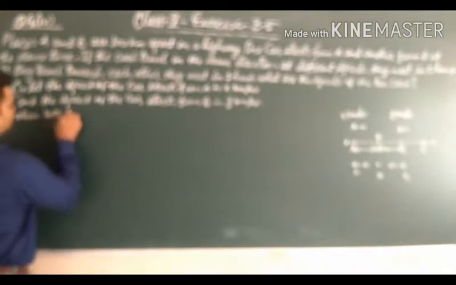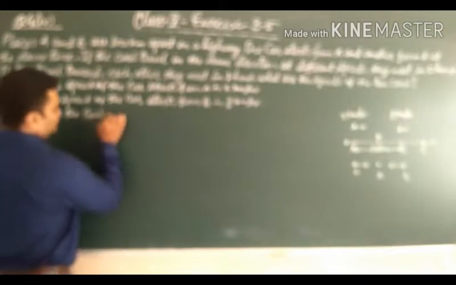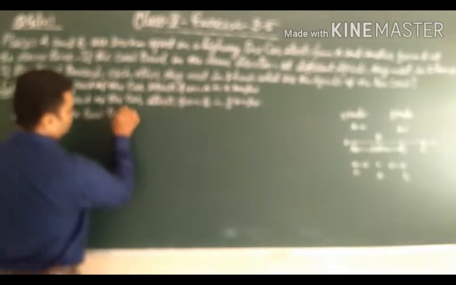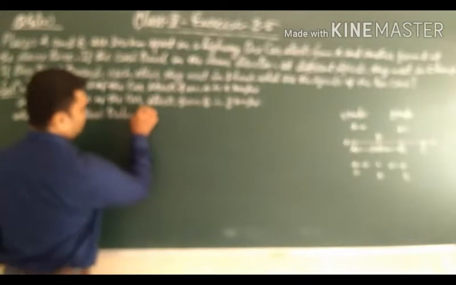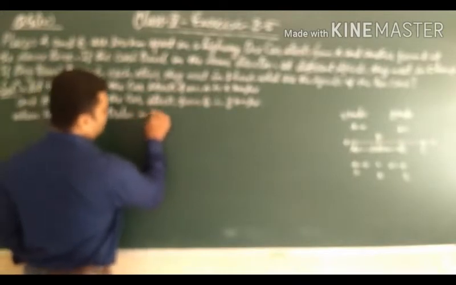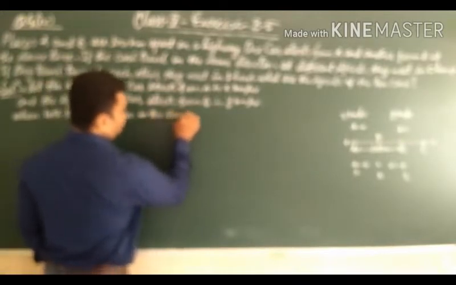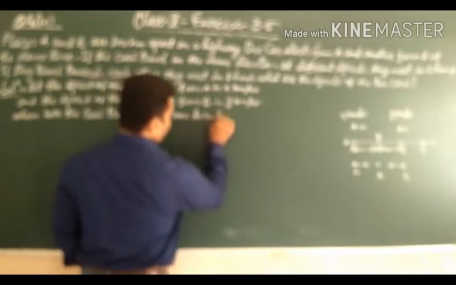Now we have to take the conditions. When both the cars travel in the same direction, then what happened?